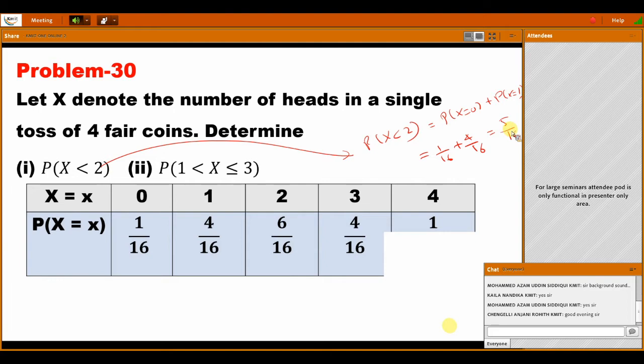Okay. Same way, we find P of 1 less than or equal to X less than or equal to 3. What is the meaning of this? That is P between 1 and 3, and 3 is included. Between 1 and 3 is 2, and 3 is also included. So what is the answer? Type in the chat box. What is the answer?